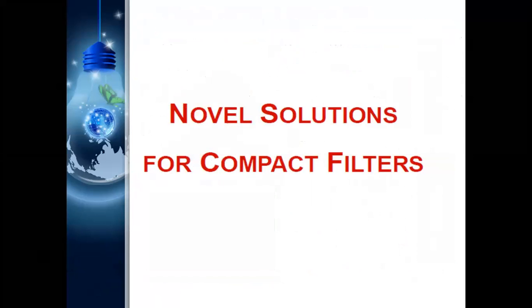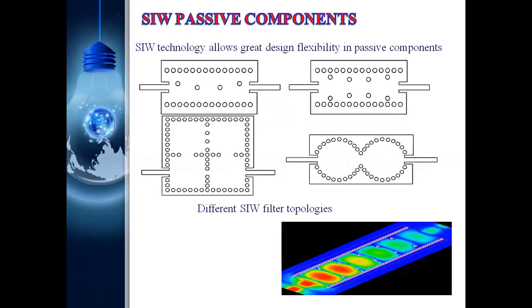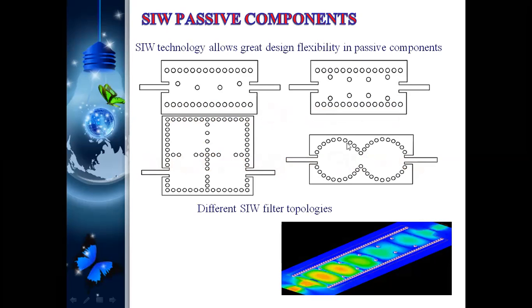A novel solution for compact filters by using the folded one. These are the different ones. That is nothing but using the folded one like this, you can place it like this. By using this one also the size is reduced. By using this one also the size is reduced. So the signal will be passing like this.